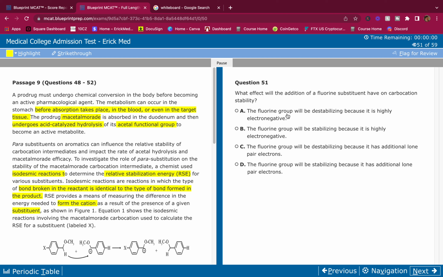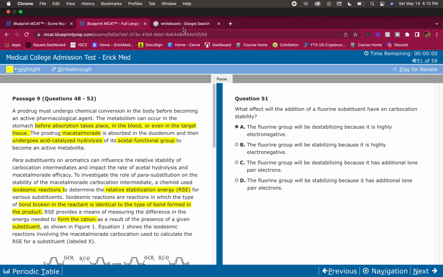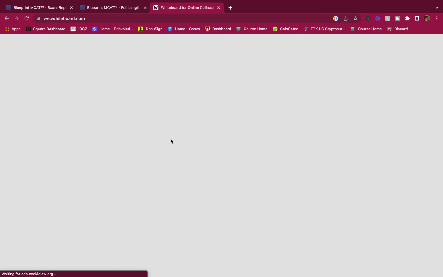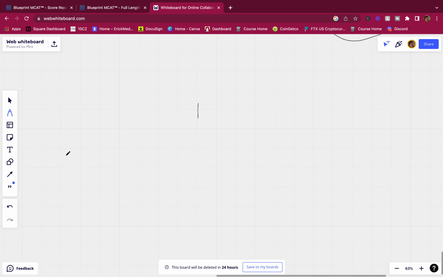Fluorine's going to be destabilizing it because, the answer is A. If you know this already, you could skip my little lecture, but if you want to learn and really understand it, listen up, guys. So I need the whiteboard, this whiteboard here. Let's move over.